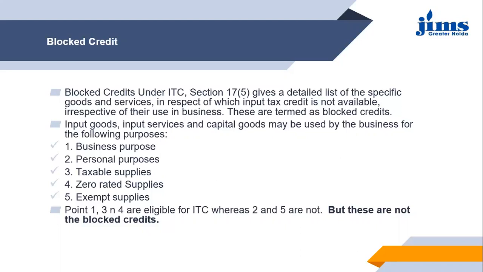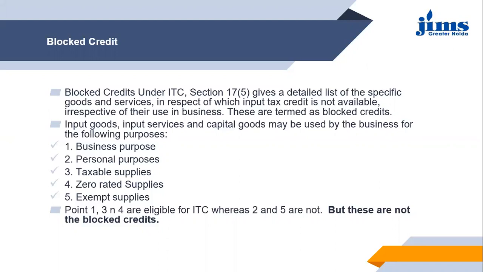If the business assets are being used for personal purposes or for the exempt supplies, then this good, input service, or capital good will not be eligible to claim ITC. As you can see under point 3, it has been written that points 1, 3, and 4 are eligible for ITC, whereas points 2 and 5 are not.